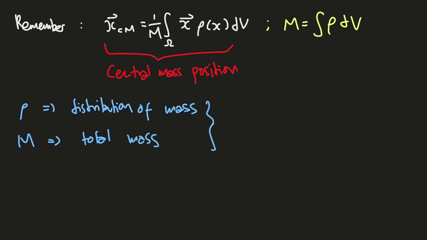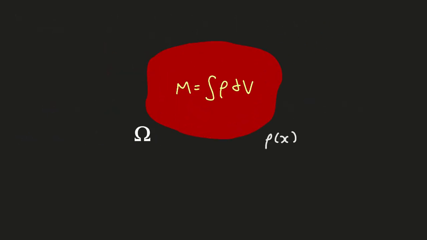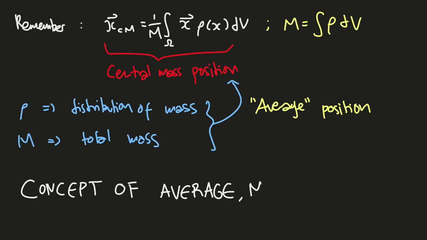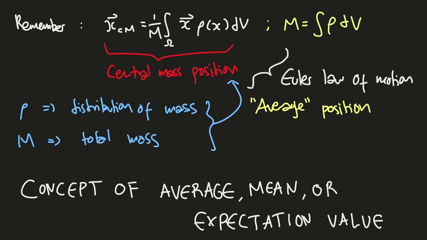So both of these and the integral itself seem to tell us about average position. I mean, look at this. Each partition of mass inside region omega has distribution rho with respect to x as position. So here, each object has information about its position. By this, we can move to the concept of average, mean, or expectation value in statistics. And fun fact, in rigid body mechanics, this concept helps us in Euler's law of motion, where we only care about average position so we can define kinematics and dynamics of the objects.